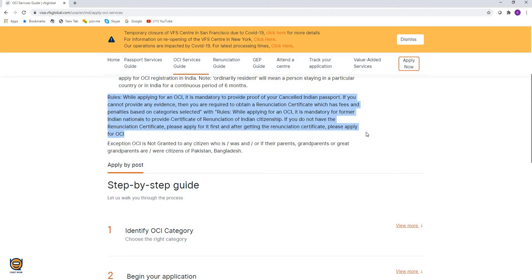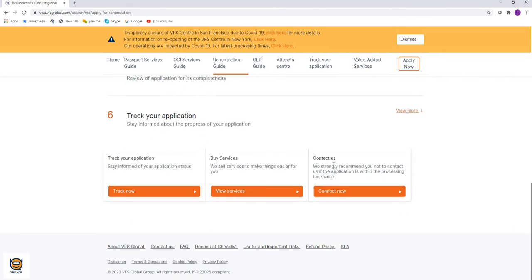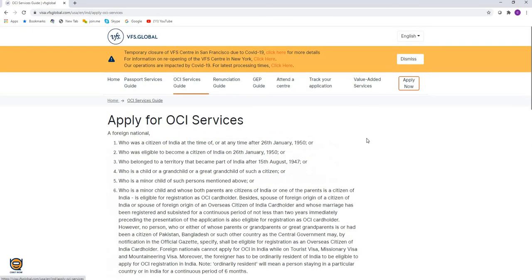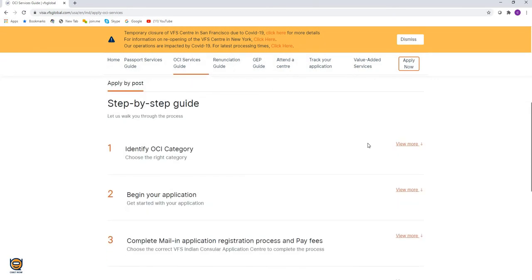So make sure that if you are applying for the OCI for the first time, before this, apply for renunciation, get the certificate from the consulate, and then you can apply for OCI. I repeat, OCI can be issued, or a foreign national can have a visa for India, only when they have renounced their Indian citizenship.